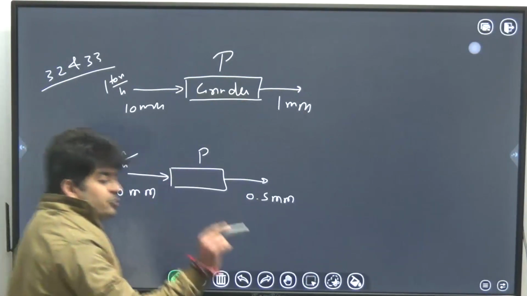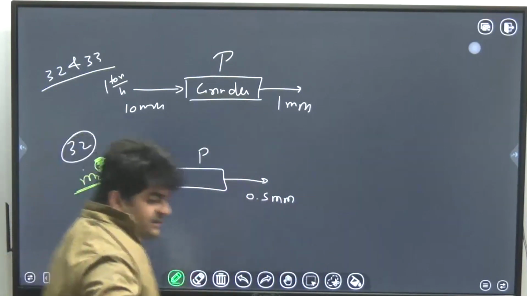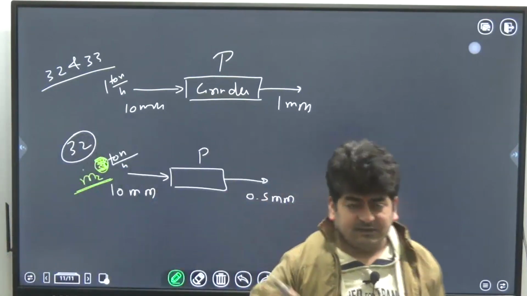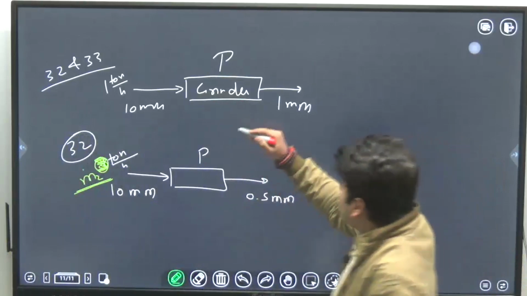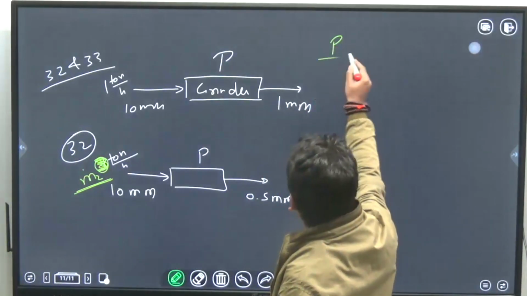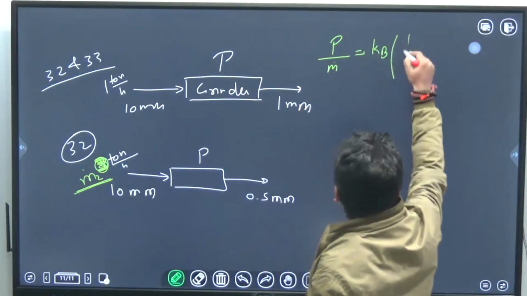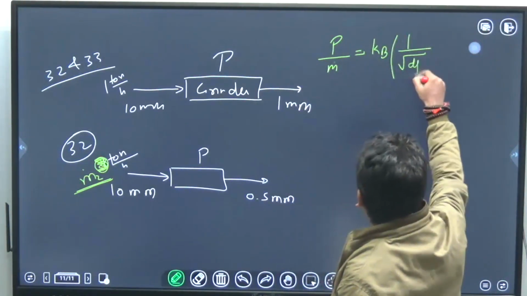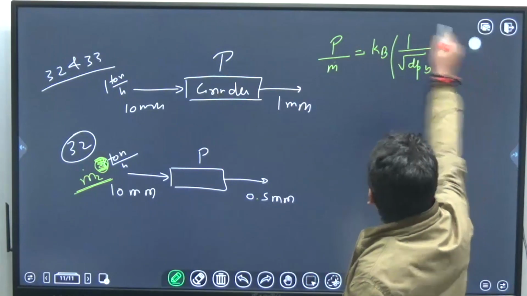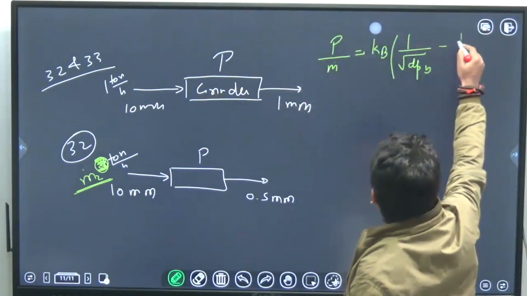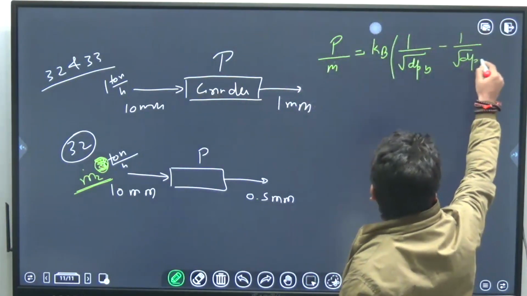Okay, so using Bond's law here, as it is given in the question, the system obeys Bond's law. So according to Bond's law, we know that P over m dot is equal to Kb times the square root of dPb minus square root of dPa.